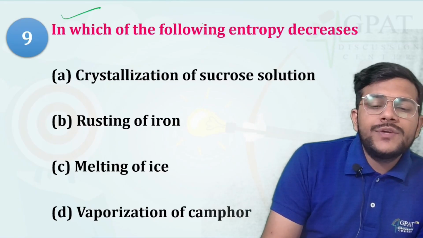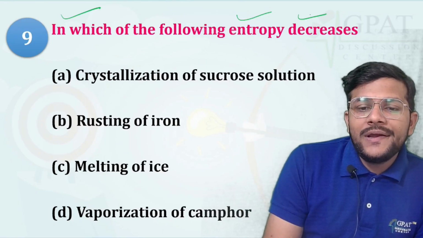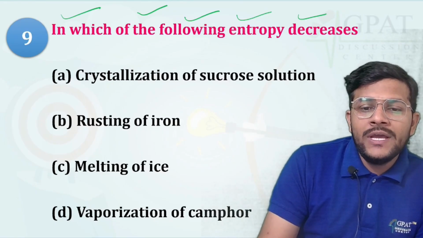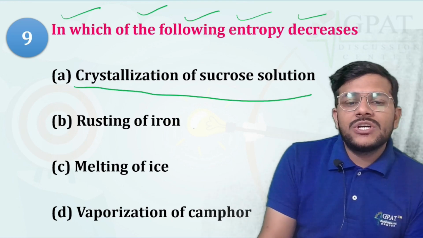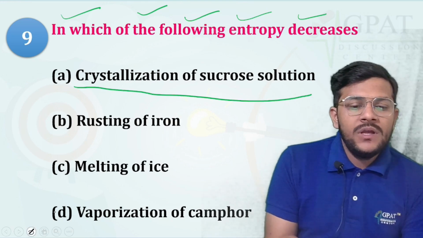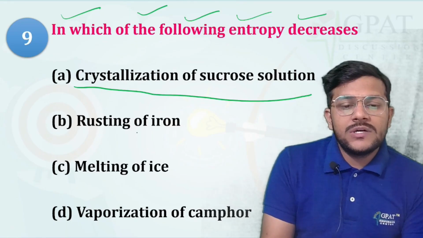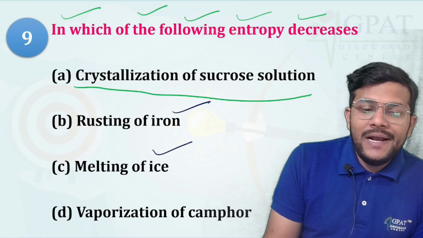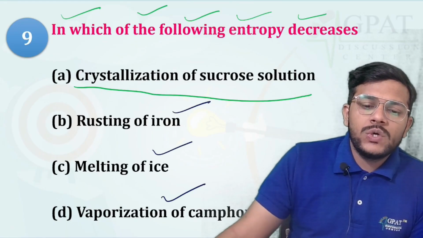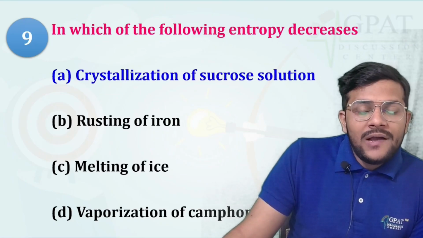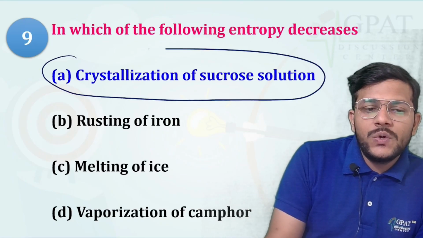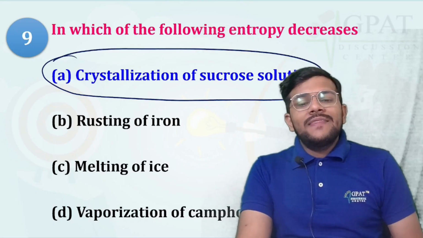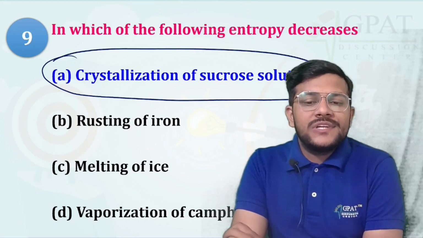In which of the following does entropy decrease? First, we have the crystallization of sucrose solution, rusting of iron, melting of ice, and vaporization of camphor. Crystallization of sucrose solution, in that case, the entropy is decreasing.